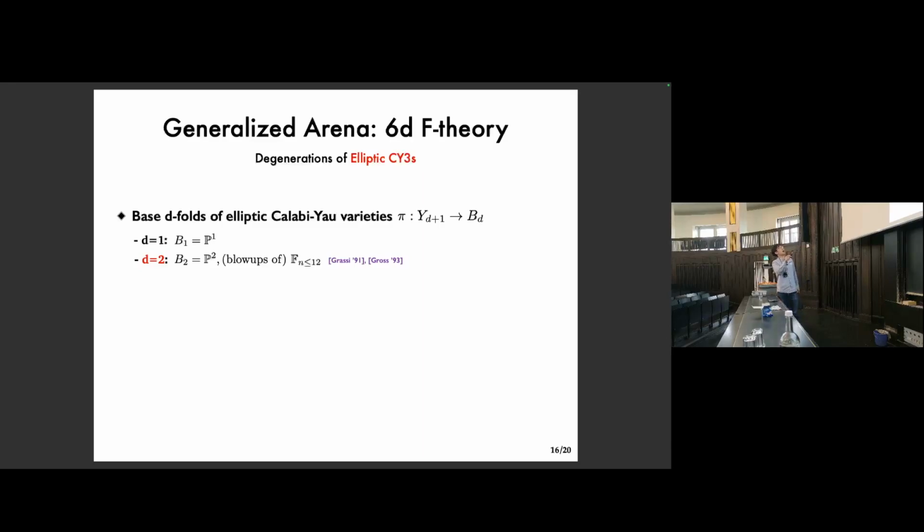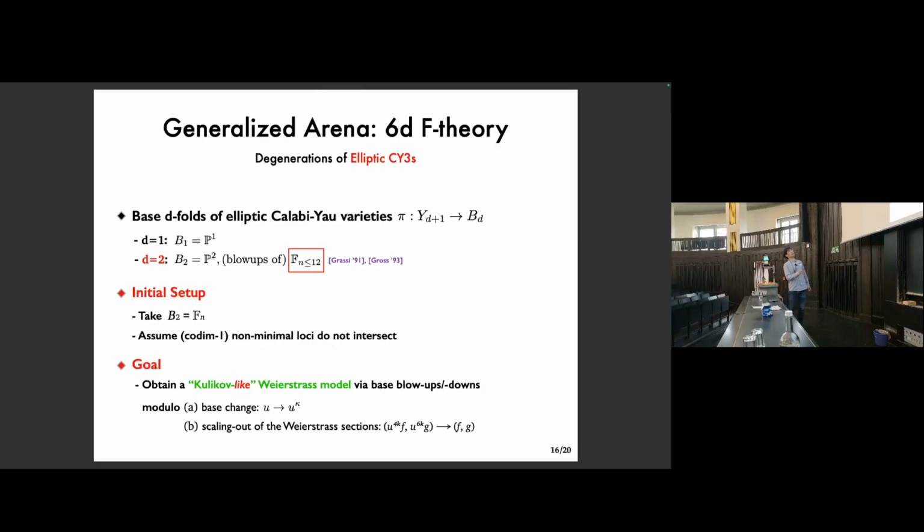Let's first recall that the allowed base two-folds for elliptic Calabi-Yau 3-folds are P2, Fn, and blowups thereof. In this initial analysis, we take the vanilla Hirzebruch, forgetting about the finite distance blowups in the base. And we also assume that non-minimal loci, which are curves inside the Hirzebruch, do not intersect in case there are multiple such loci. Then, given a degeneration of Weierstrass Calabi-Yau 3-folds, we'd like to see if we can obtain a Kulikov-like Weierstrass model, essentially via base blowups and blowdowns, which were the 2 strategies exploited in the K3 case.